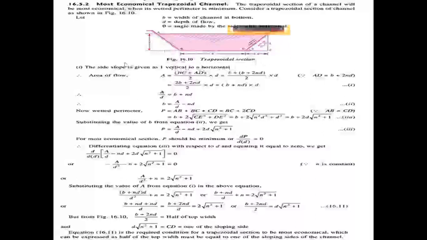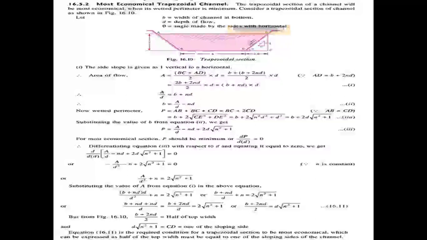Now find out the area of the flow. Area of the flow in the channel, capital A, equals (BC plus AD) by 2 into small d.